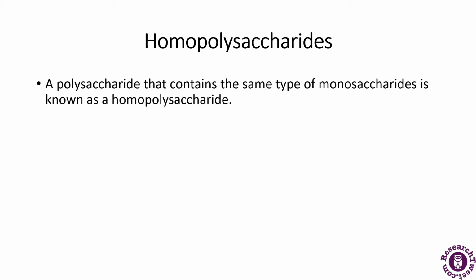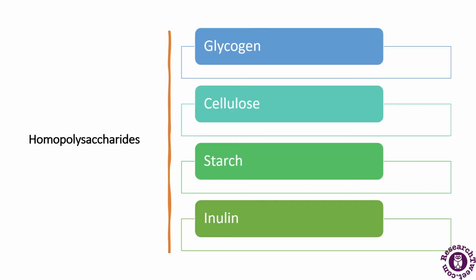So homo means same type. There is the word homo in this, so the same type of monosaccharides which are there. Polysaccharides are made up of monosaccharides, and some of the important polysaccharides are glycogen, cellulose, starch and inulin. So what are these?